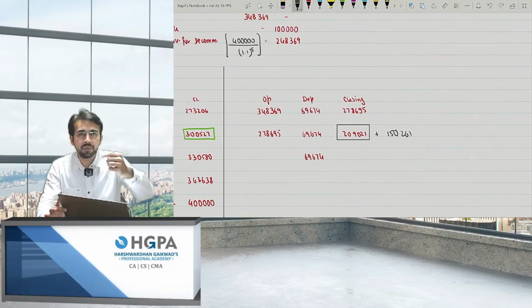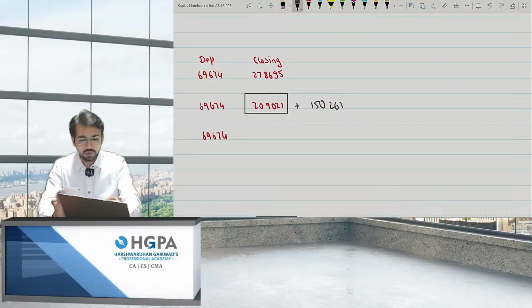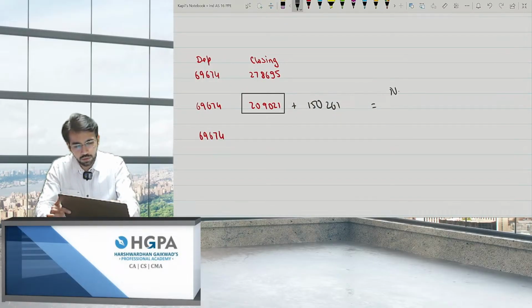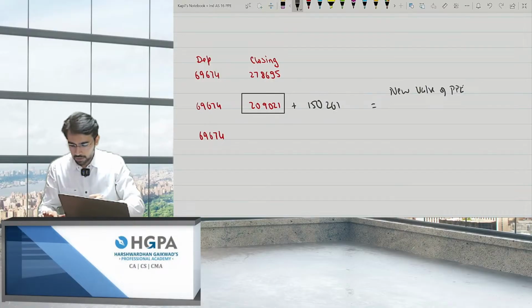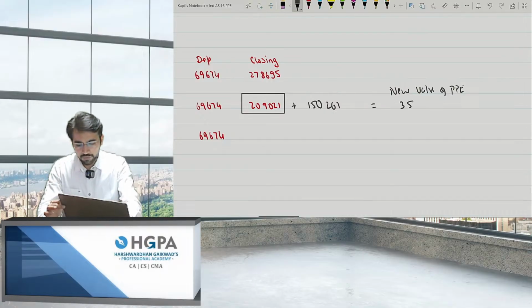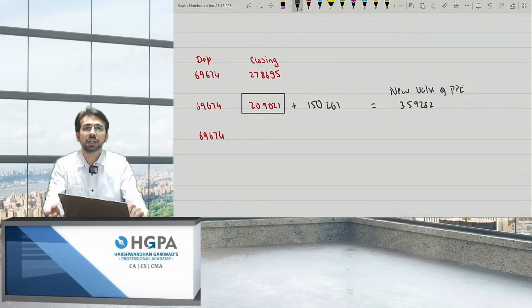Can I say you have debited the PPE account? Yes. So the new value of PPE becomes 209,021 plus 150,261. It comes to 359,282. This is the new value of PPE, right?